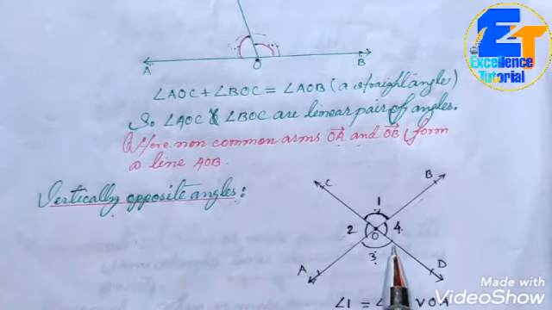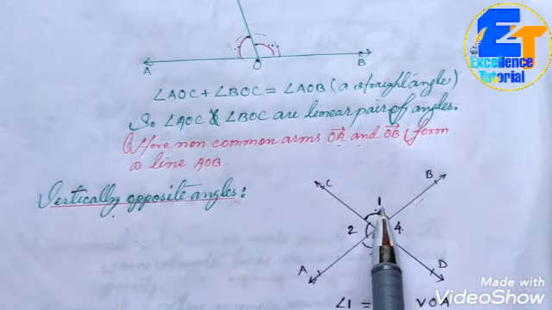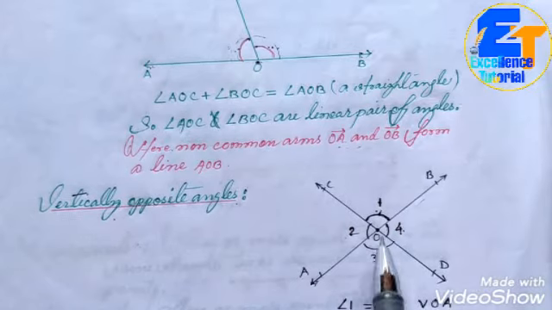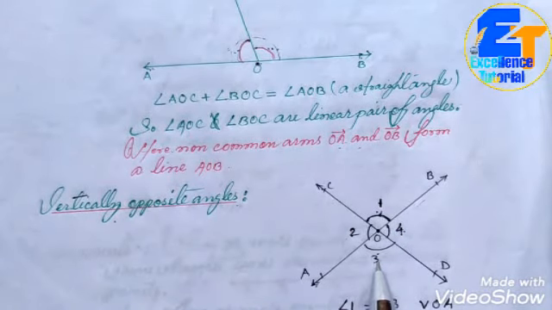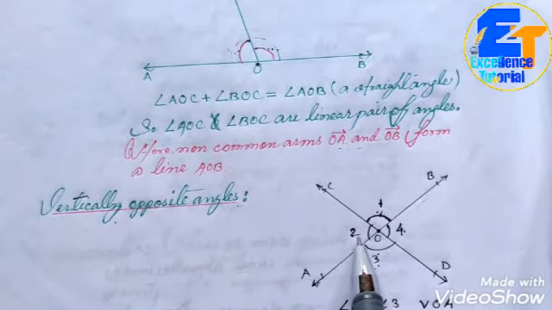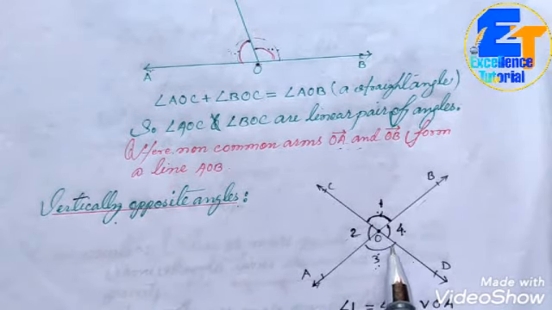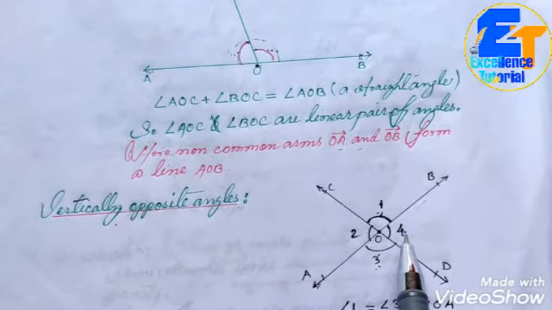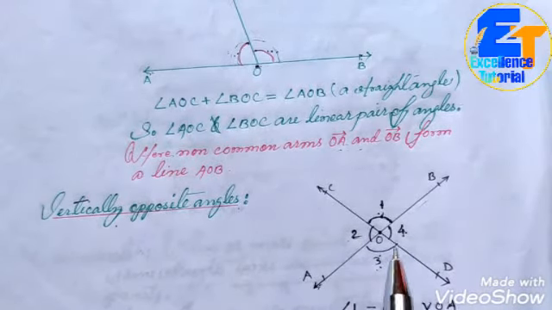Angles 1 and 3 are called vertically opposite angles, and in the same way 2 and 4 are vertically opposite angles. And remember, the measurements of vertically opposite angles are always the same, always equal.